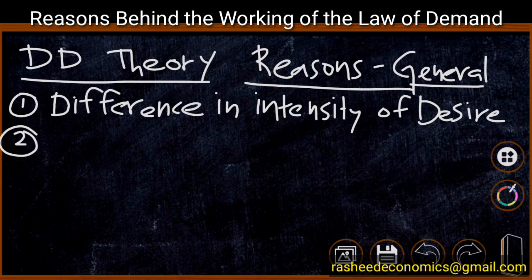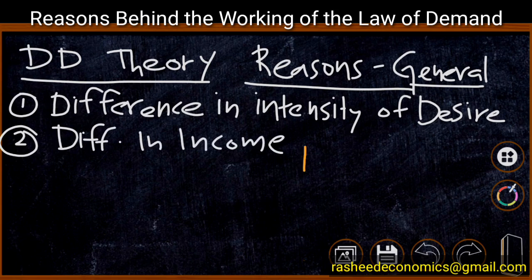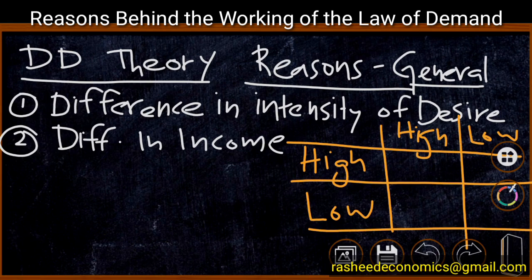The second point is the difference in income. That means the incomes of individuals are different. Therefore, we can divide the society into different groups on the basis of their level of income, as high income group and low income group. Similarly, price can be classified as high price and low price. Suppose when the price of a product is high, the high income group will purchase the product, and the low income group will not be able to purchase it because they have lesser purchasing power.